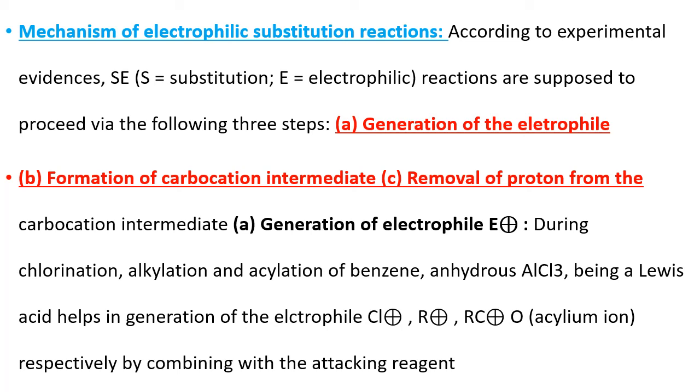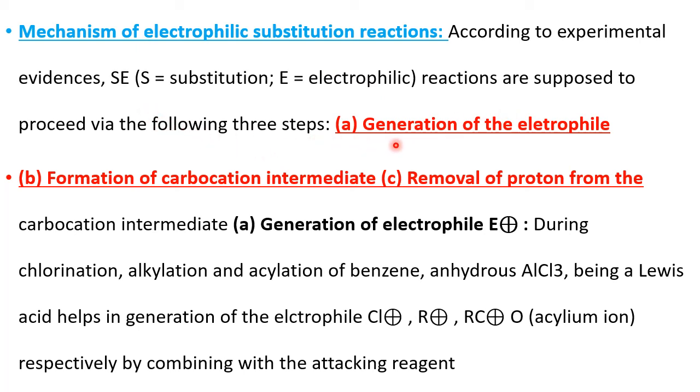One we already learnt in Markovnikov's rule, and then the free radical mechanism: chain initiation, chain propagation, chain termination. Now one more is there: how to understand electrophilic substitution reactions of benzene through mechanism. Okay, so this is most important. Let us understand how it will take place. According to experimental evidence, reactions are supposed to proceed via the following 3 steps.